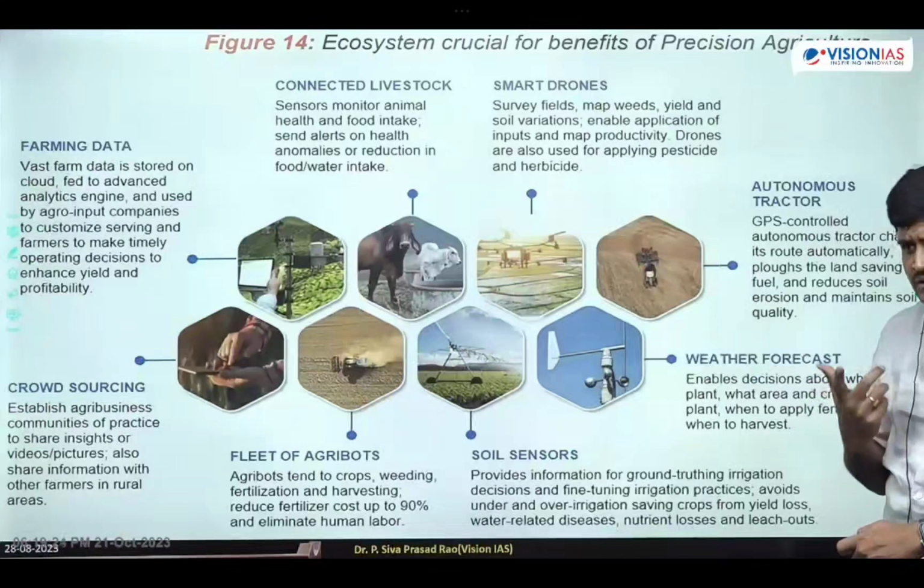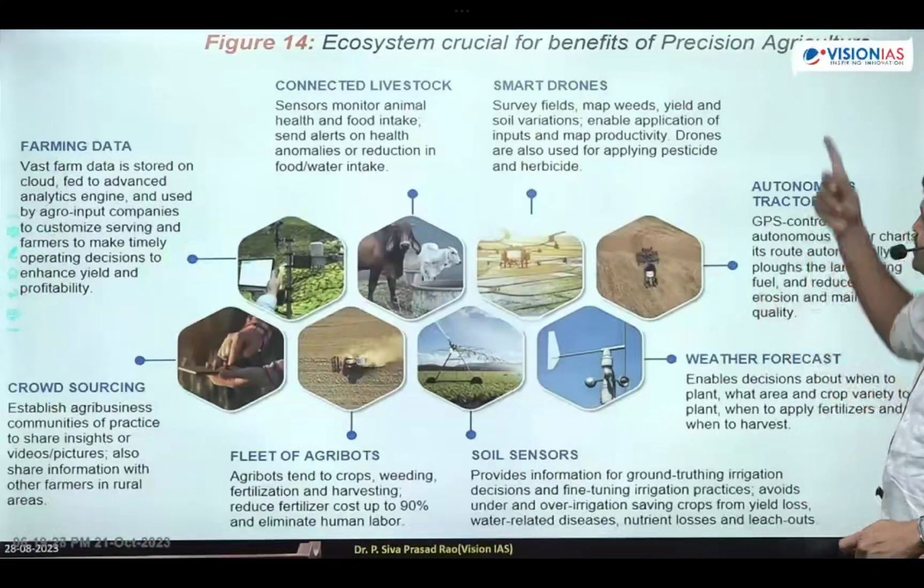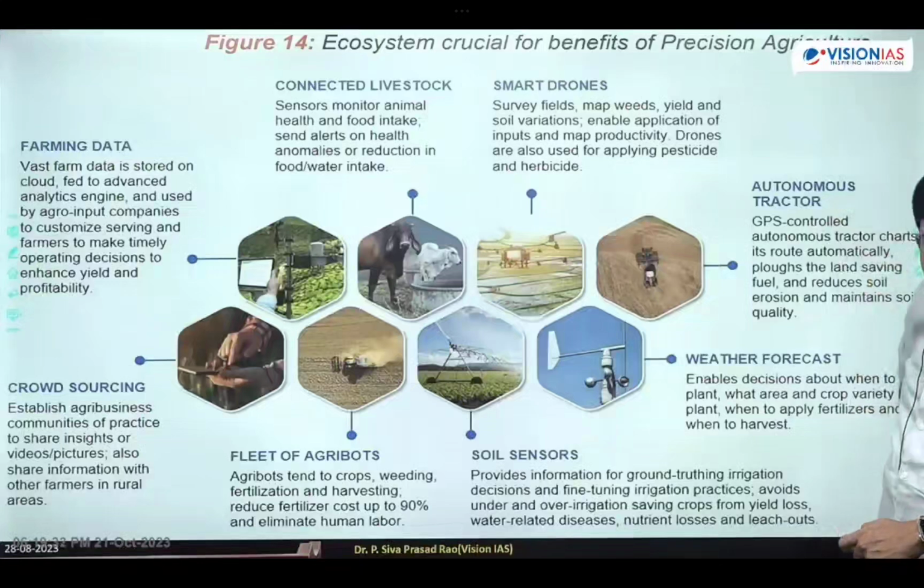Are you getting it? Okay, now. Next one is precision agriculture. What is this precision agriculture? Here also the same word. We have different types of farming, students. Precision agriculture is the agriculture where artificial intelligence plus automation takes place.